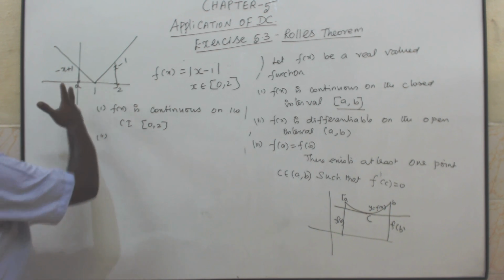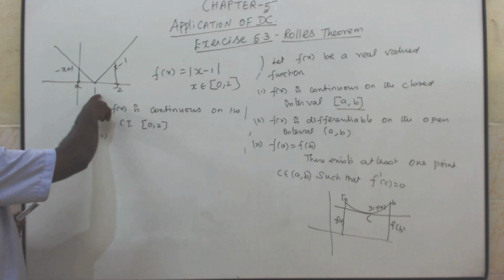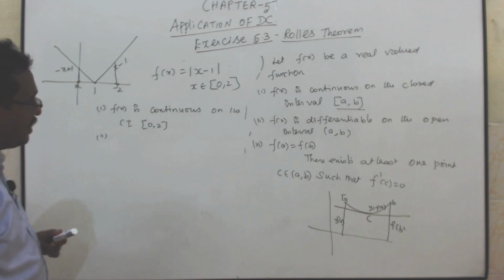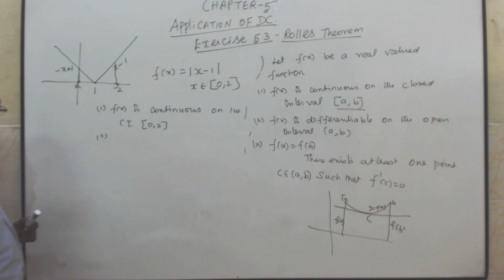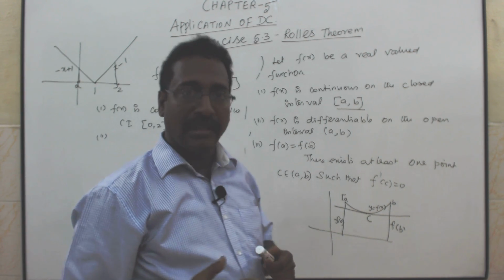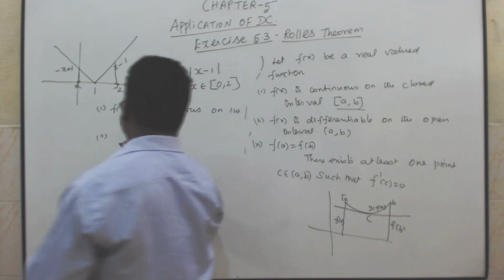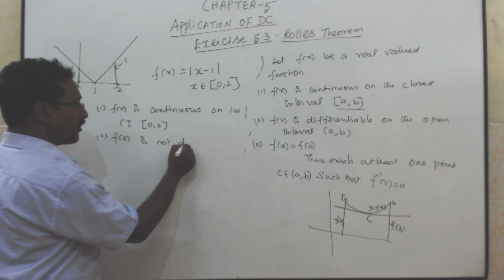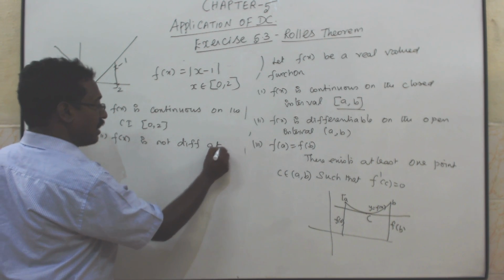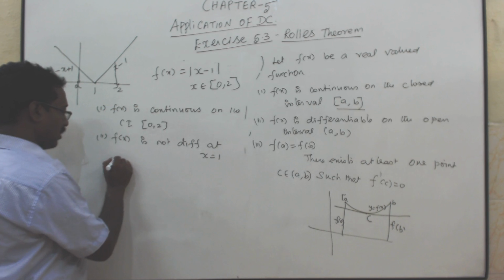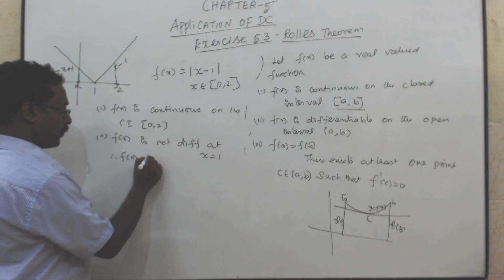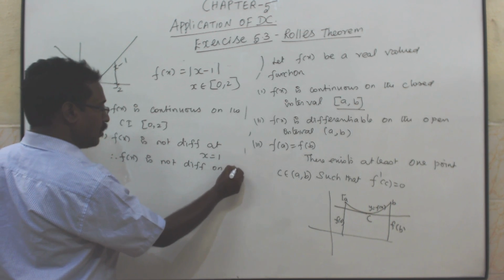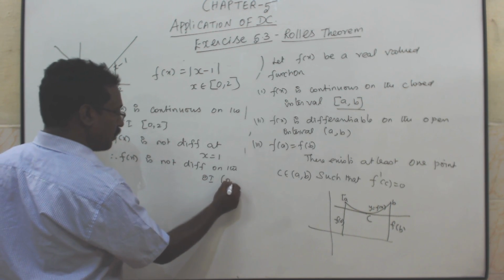Left hand side and right hand side are not the same. R f dash of 1, if you find it, the answer is 1. L f dash of 1, the answer is minus 1. So, both are not equal. Therefore, f of x is not differentiable at x equal to 1. Therefore, f of x is not differentiable on the open interval 0 comma 2.